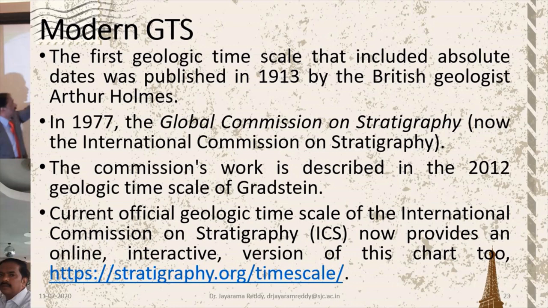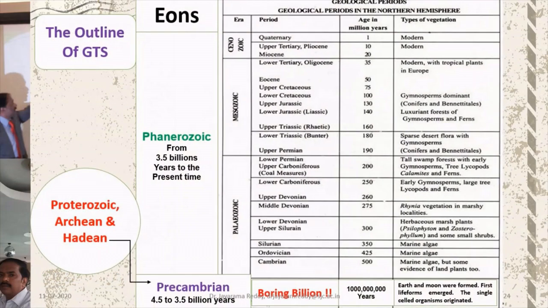All the details about the geological time scale are available online, in an updated version, on the website given here, stratigraphy.org. All the details, updated versions, tables and graphs are available on this website. The geological time scale is very important, especially for establishing the link between the earth and the different fossils, for construction of the evolutionary tree, and for establishing the evolutionary relationship between different organisms. To tell exactly when which organism was present is possible only through the geological time scale.